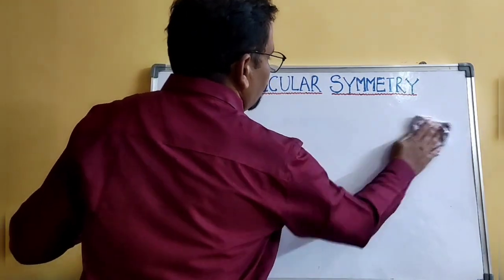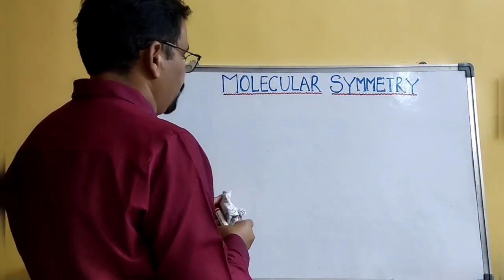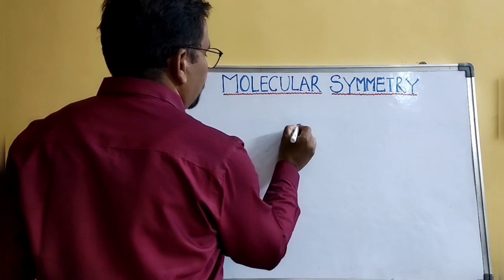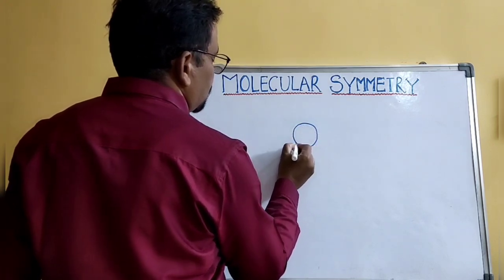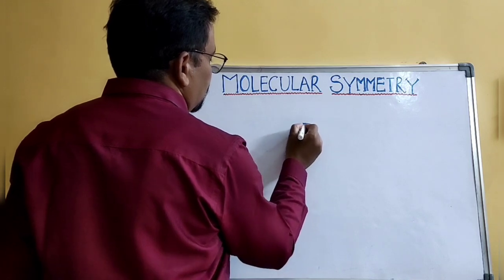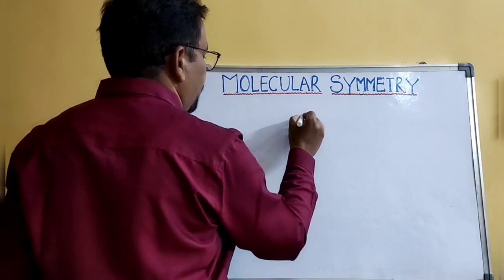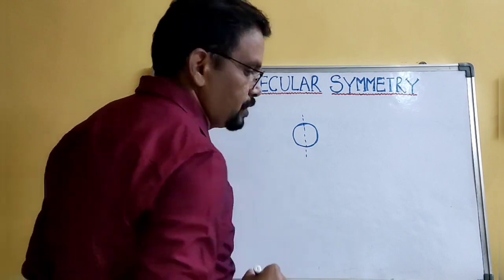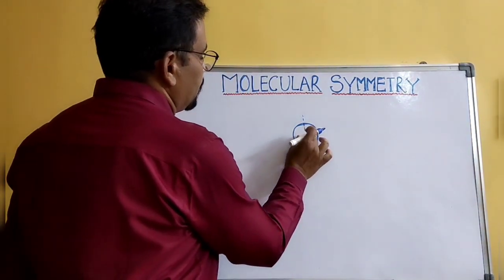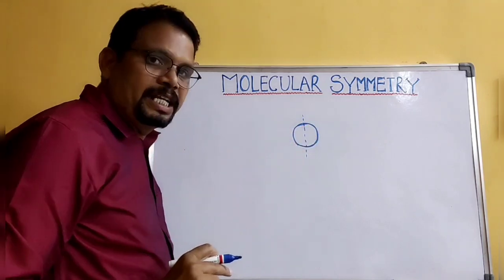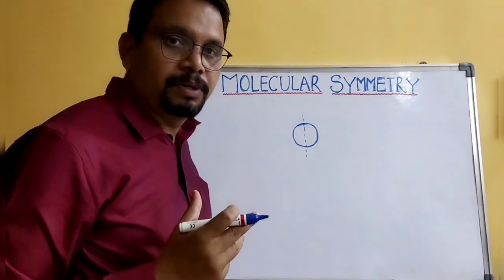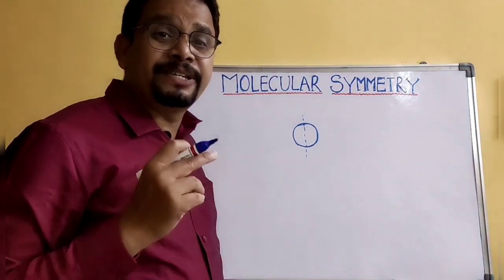Suppose you have a ball like this, or a structure like this. You can make it into exactly two parts. These two halves match exactly in their size and shape, so this is called symmetry.